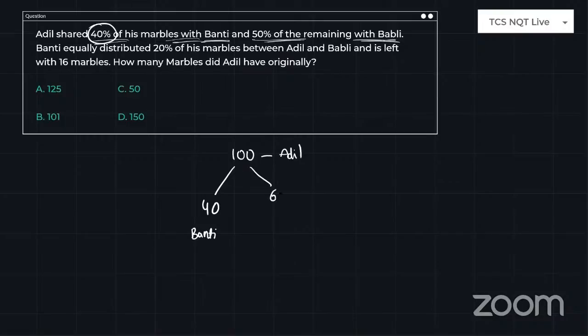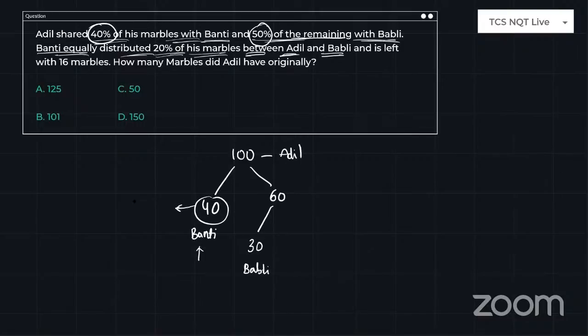And what is the remaining? 60 marbles. Just look at here. 50% of the remaining. So what is 50% of the remaining? 30. 30 is given to Bubbly. And Bunty equally distributed 20% of his marbles between Adil and Bubbly. What is Bunty? He has 40 marbles.